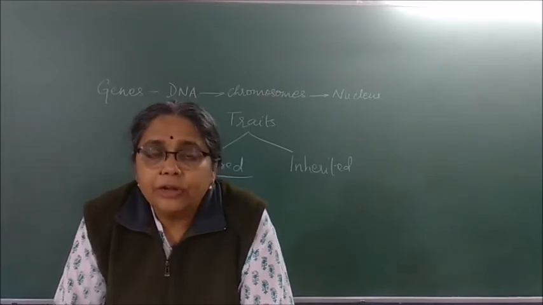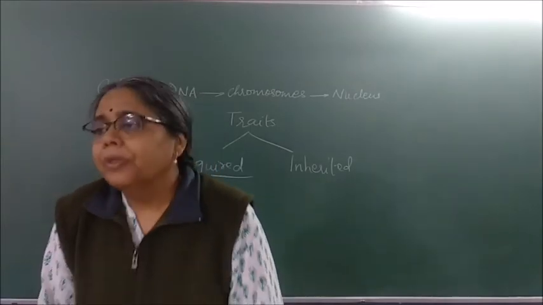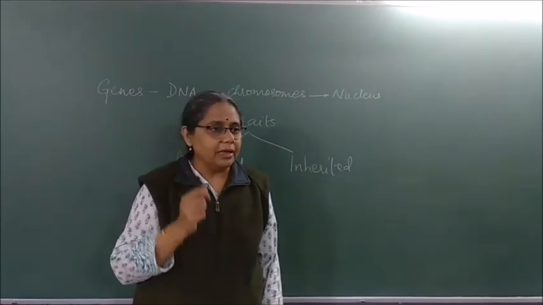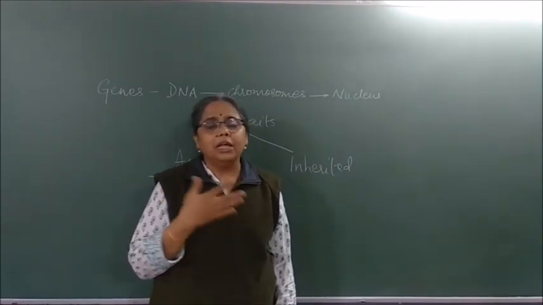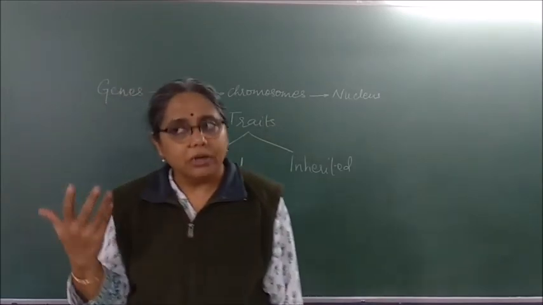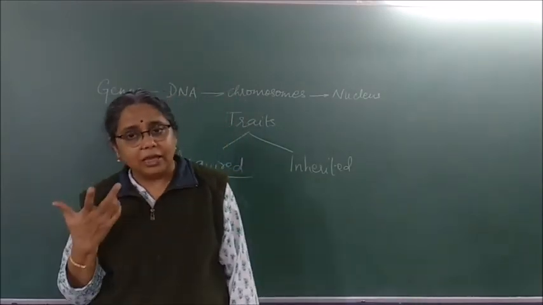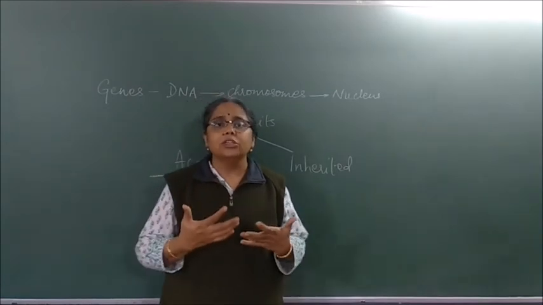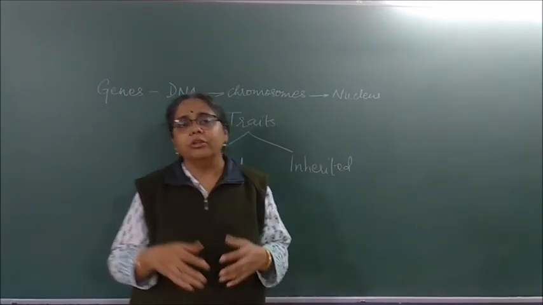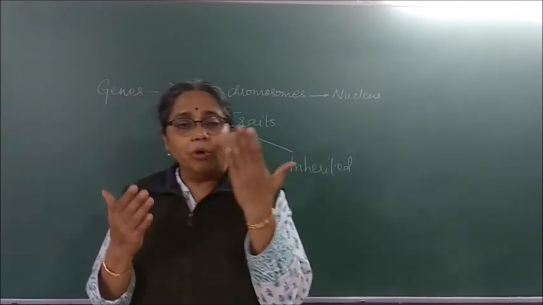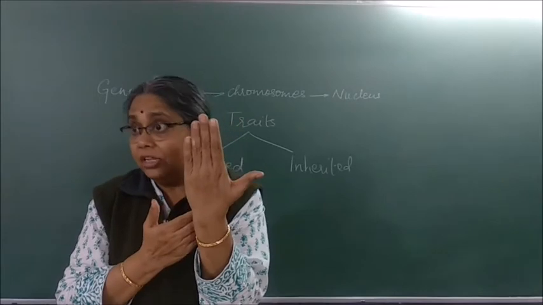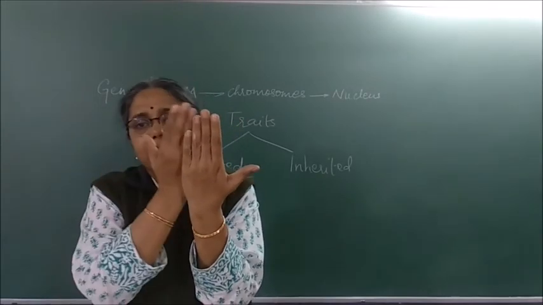Let us suppose I talk about hair. I have very straight, black hair. But let us suppose my husband has hair which is curly and not very thick. So when a new individual is born due to sexual reproduction, there will be both those genes, a straight hair gene and a curly gene.